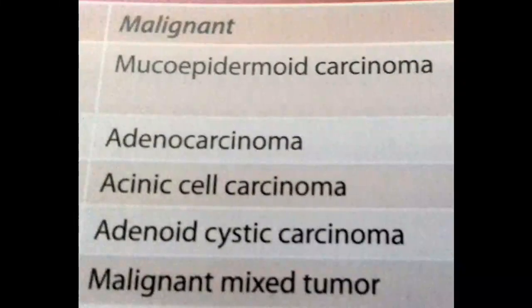The malignant tumors of salivary glands are mucoepidermoid carcinoma, adenocarcinoma, acinic cell carcinoma, adenoid cystic carcinoma, and malignant mixed tumor. Malignant means it is a very virulent and very infectious tumor. First, mucoepidermoid carcinoma is the most common minor salivary gland malignancy in adults, and it is detected by mucicarmine staining.